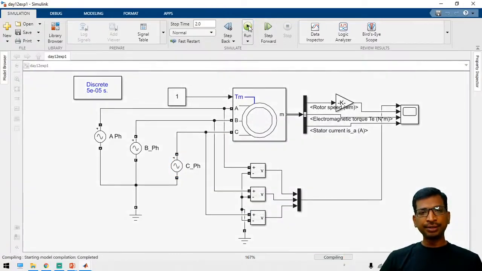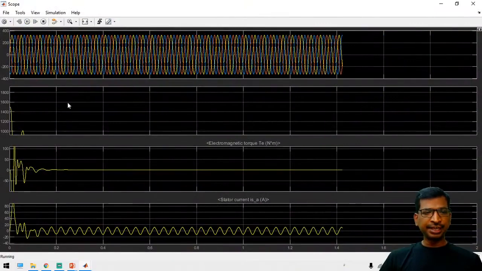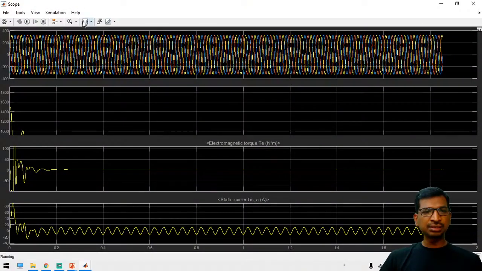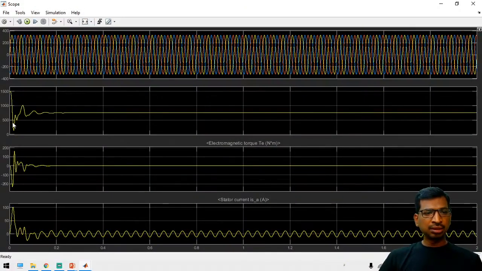The speed must be a lesser value. Earlier it was 1500, now it is about 750. So we have reduced the frequency from 50 to 25, and the speed of the motor also gets reduced, right?